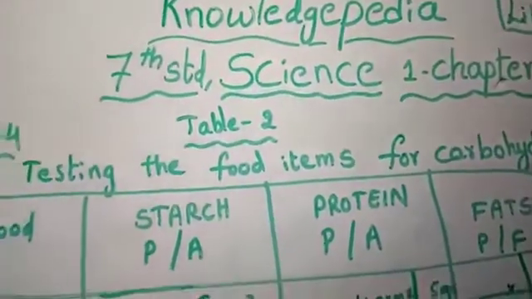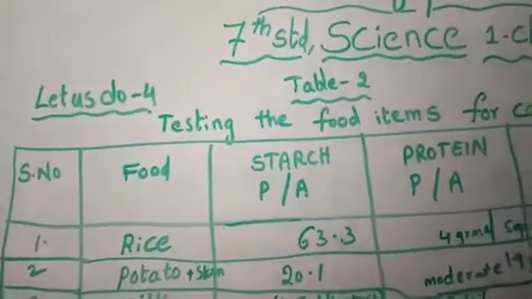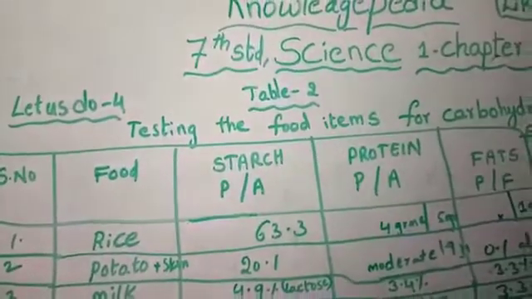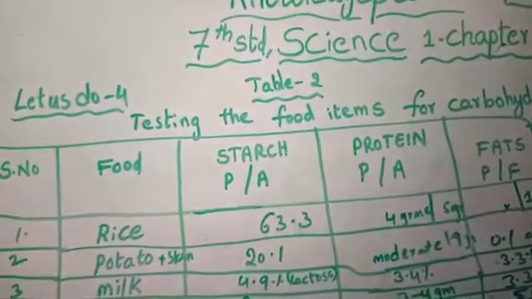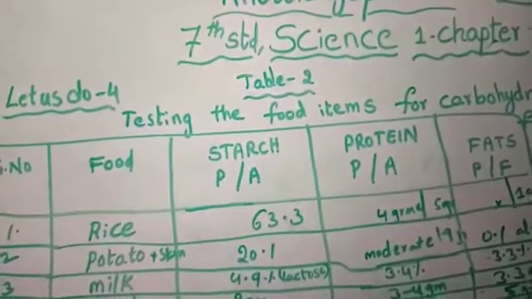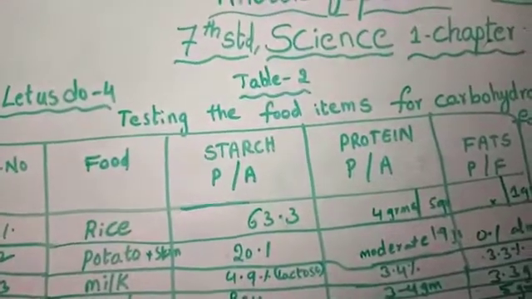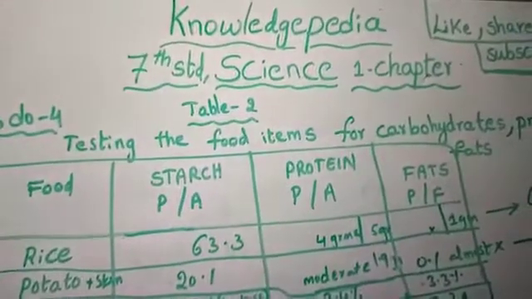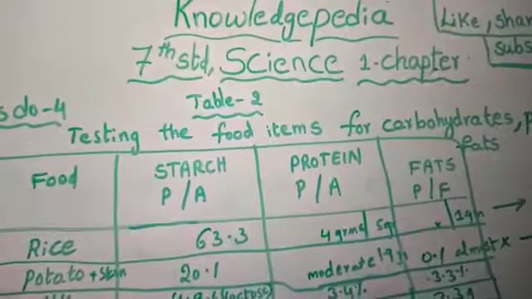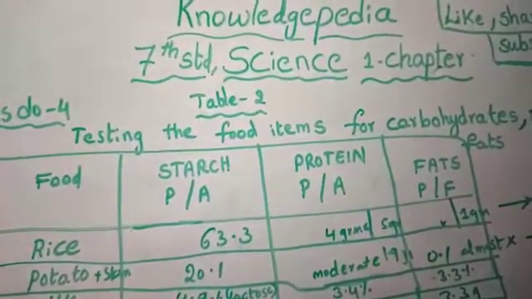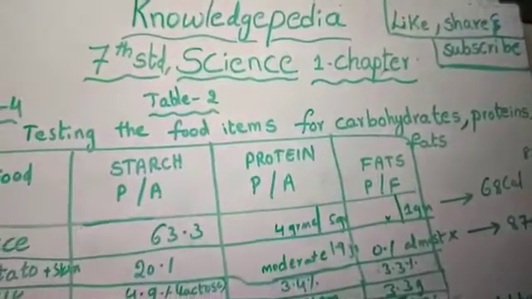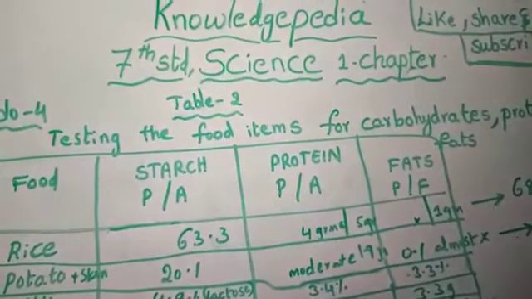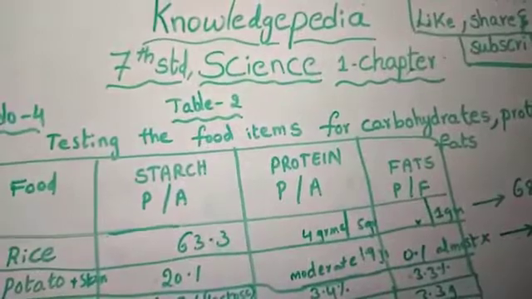Now I am continuing. Now let's 3 completed. Now I am teaching you. Let's do 4. In the table 2, I am going to explain to you testing the food items for carbohydrates, proteins, vitamins and fats. Understand children, carbohydrates, proteins and fats only. They are not testing the vitamins and minerals. But you can do it.